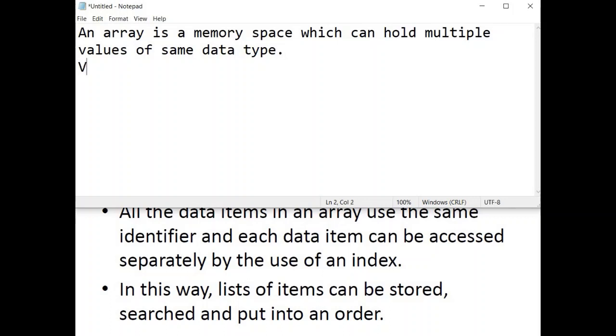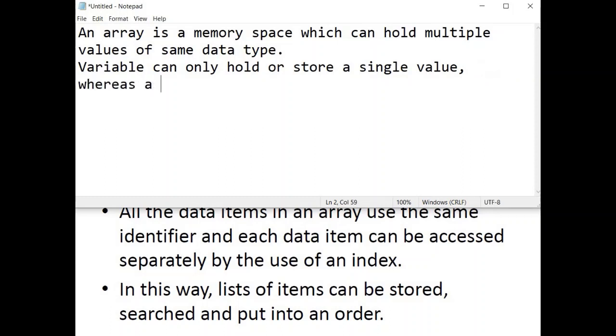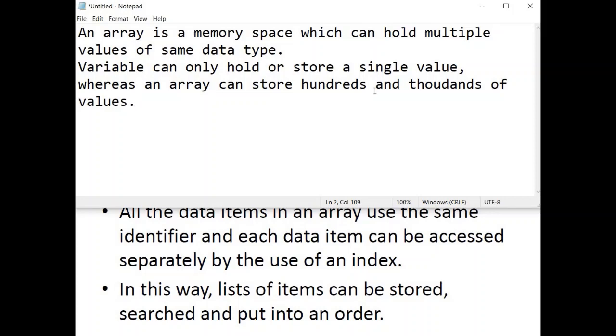In contrast, a variable can only store a single value, whereas an array can store hundreds and thousands of values without a problem.